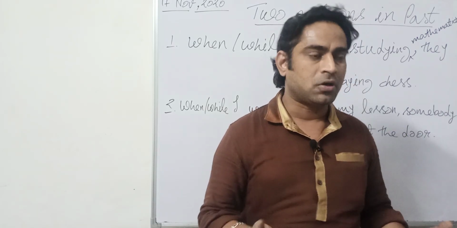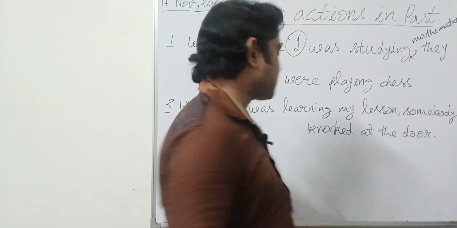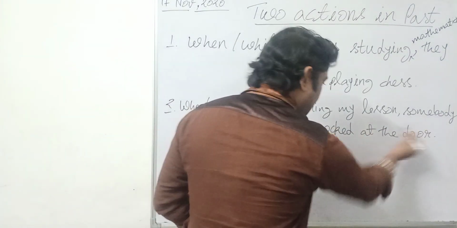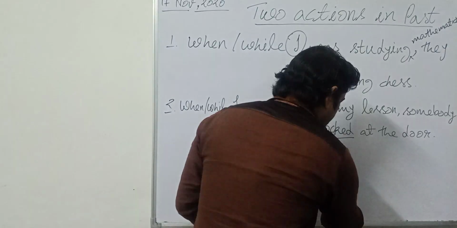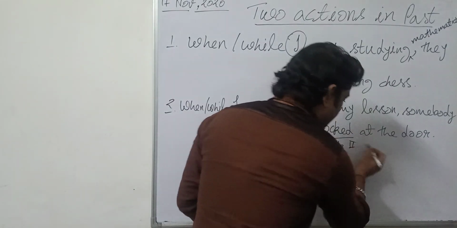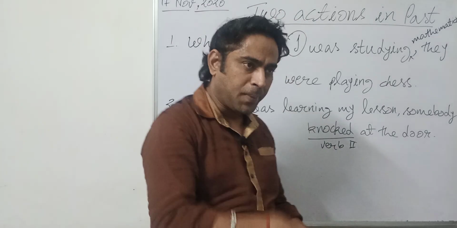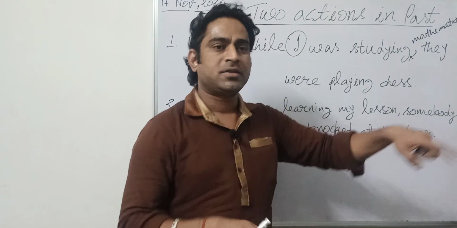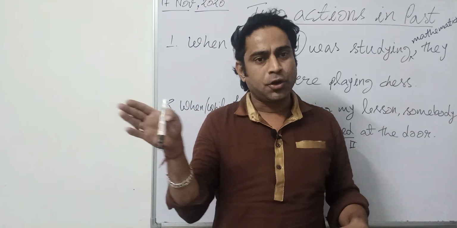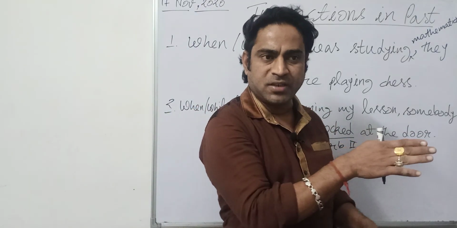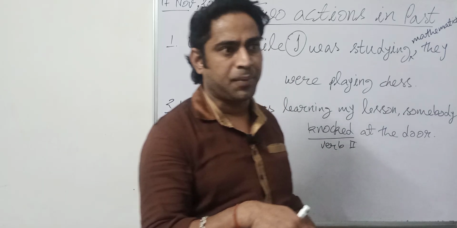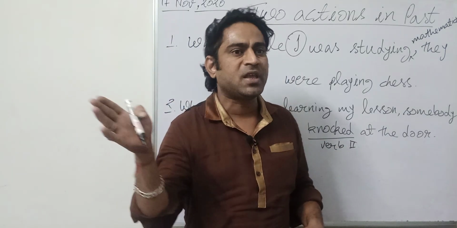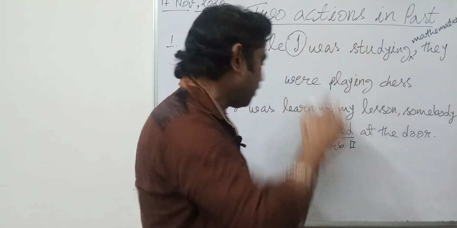So both of them are simultaneous actions. So while or when I was learning my lesson, somebody knocked at the door. Verb second, verb second. It means something happened suddenly during something that was happening. Okay, right.